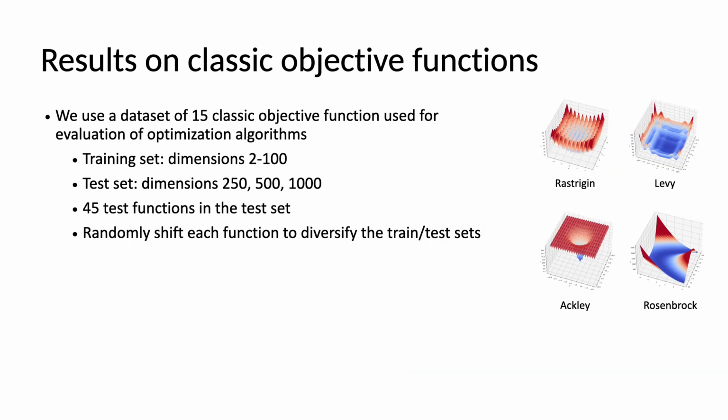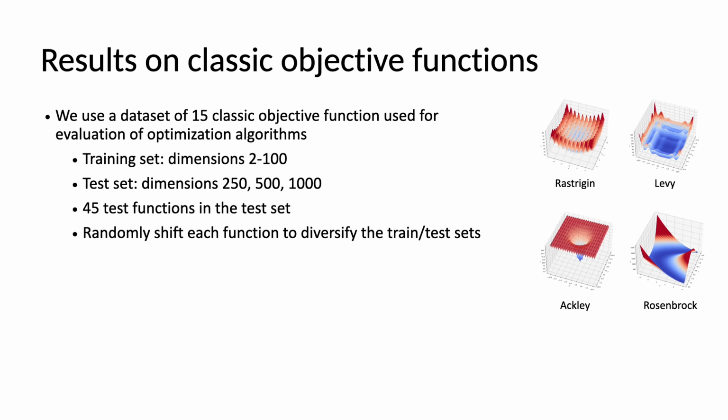In the first setting, we create a dataset composed of 15 objective functions commonly used for evaluation of optimization algorithms. Each of these functions can be defined for input of any dimensionality. We show a few examples of 2D versions of these functions here on the right. We use dimensions between 2 and 100 for training, and dimensions 250, 500, and 1000 for testing, which gives us a dataset of 45 test functions.